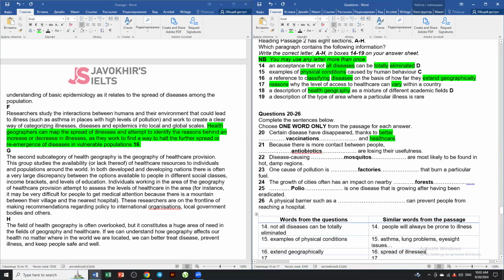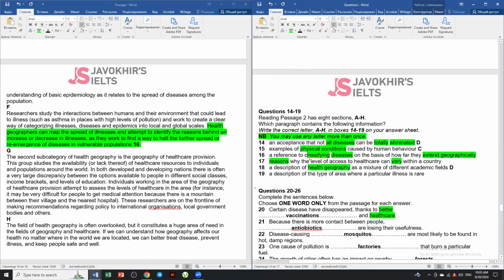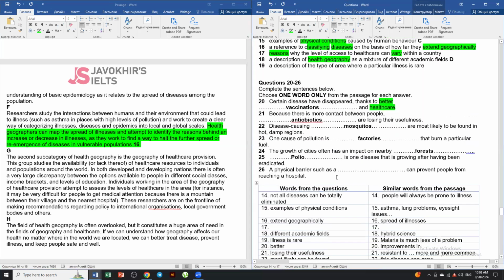17: reasons why the level of access to healthcare can vary within a country. However, did we find anything to the answer in question 26, a physical barrier? I think I skipped, but let's see. The second subcategory of health geography is the geography of healthcare provision. This group studies the availability or lack thereof of healthcare resources to individuals and populations around the world. In both developed and developing nations, there is often a very large discrepancy between the options available to people in different social classes, income brackets, and levels of education.